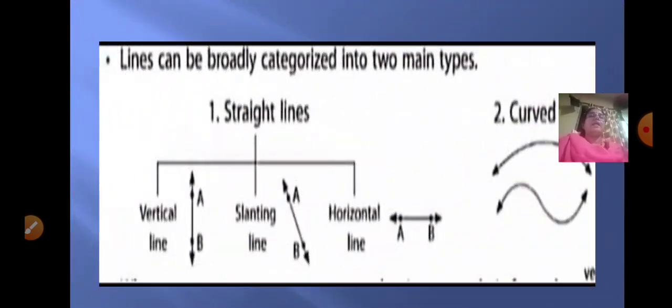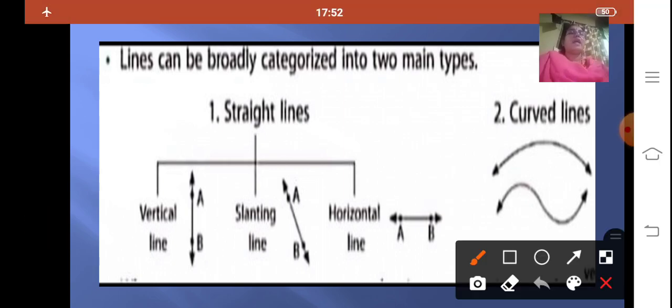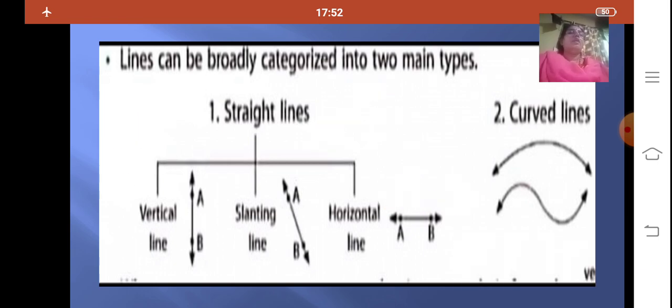Now based on this, lines can be categorized into two main types, that is straight lines and curved lines. Under straight lines we have vertical line, slanting line and horizontal line. Vertical line can also be called a standing line, a straight single line. Slanting line can be slanted in any way. And horizontal line is also called a sleeping line. And the second one is curved lines.